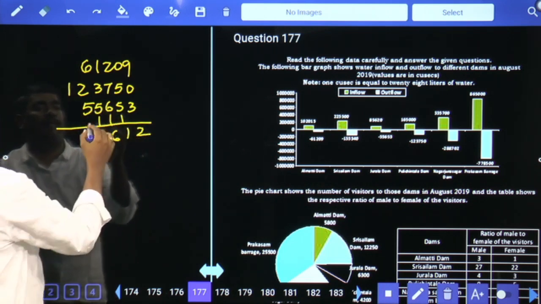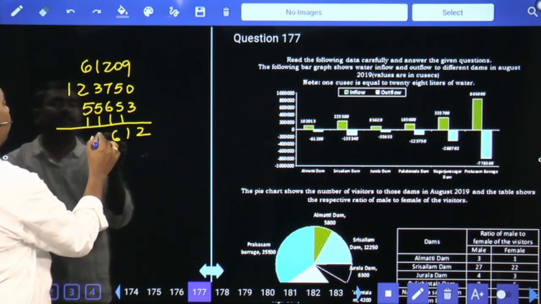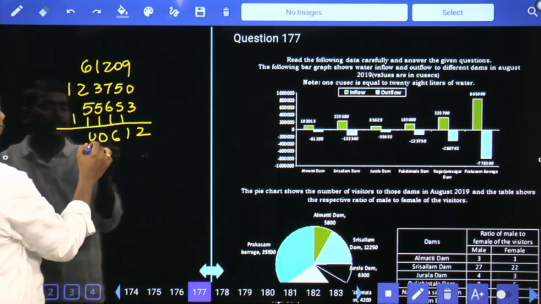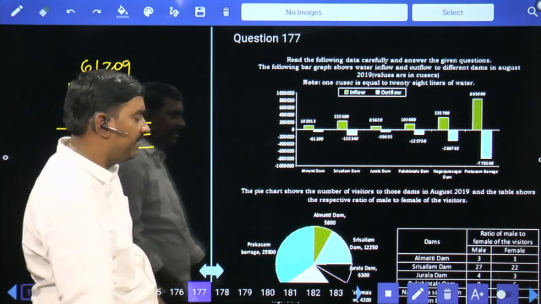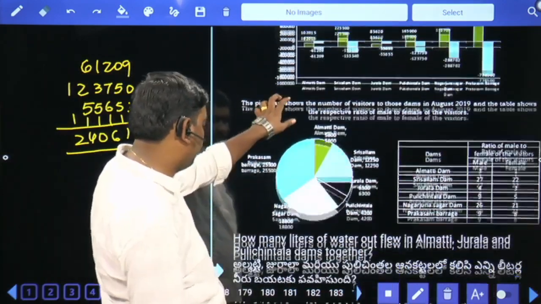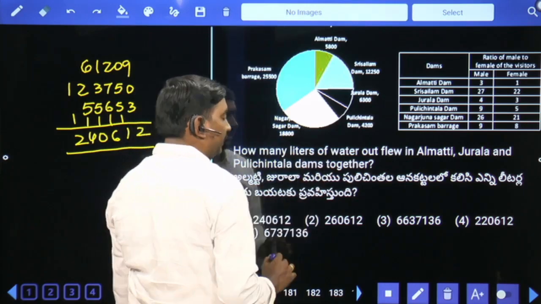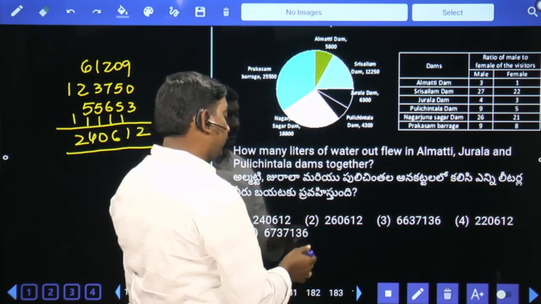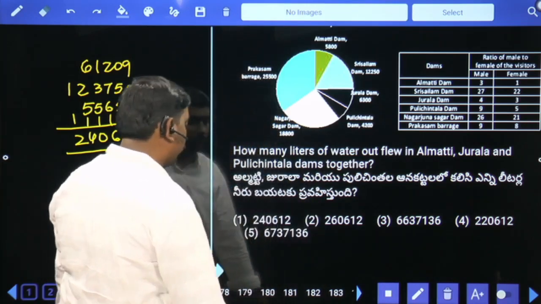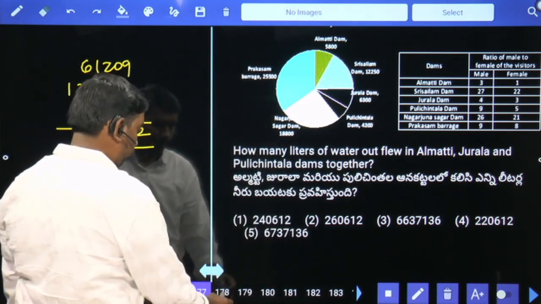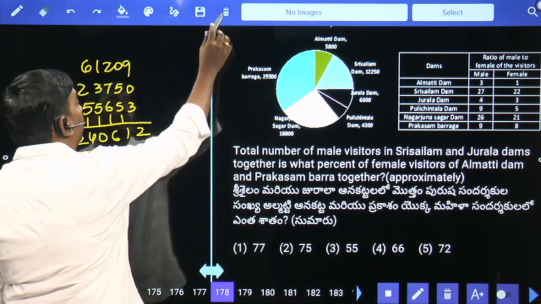Adding up, 240612 Q6. The question is about how many Q6, not liters. 240612. Next.